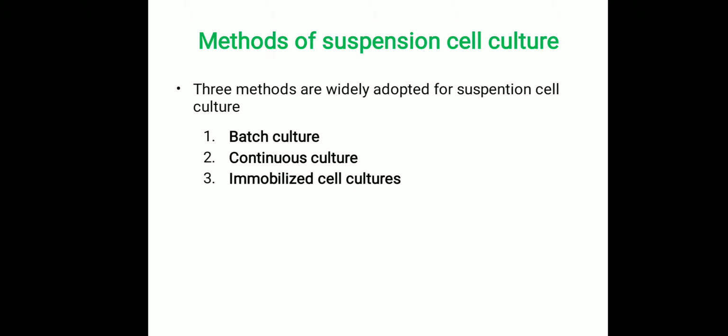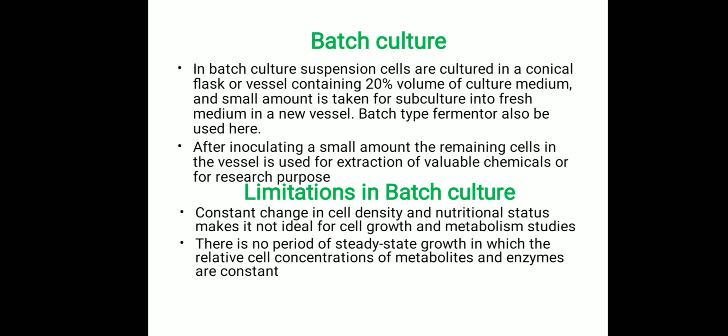In general, three methods are followed for culturing suspension cell cultures. One is called batch culture, the second is continuous culture, and the third is called immobilized cell culture. In the case of batch culture, suspension cells are cultured in a conical flask or a vessel in which up to 20% of the volume is nutrient medium and inoculum.